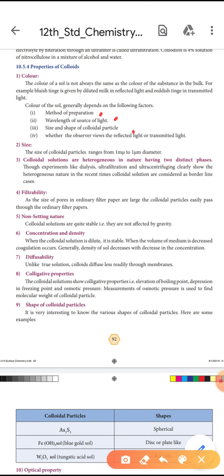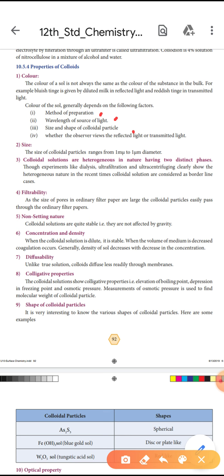Then the fourth property is filtrability. As the size of pores in ordinary filter paper is large, the colloidal particles easily pass through the ordinary filter paper. The fifth point is non-settling nature. Colloidal solutions are quite stable, that is, they are not affected by gravity.